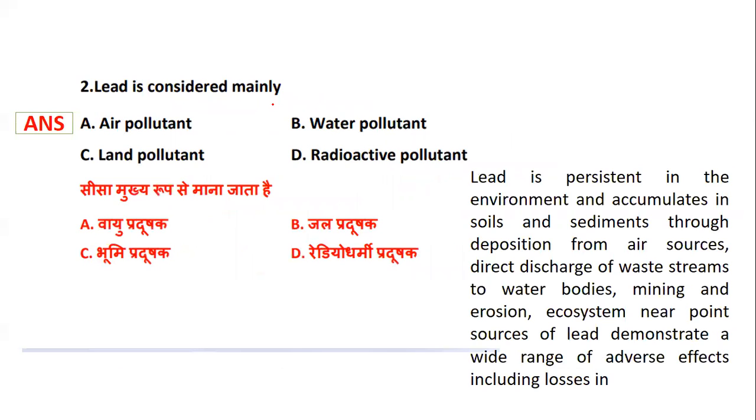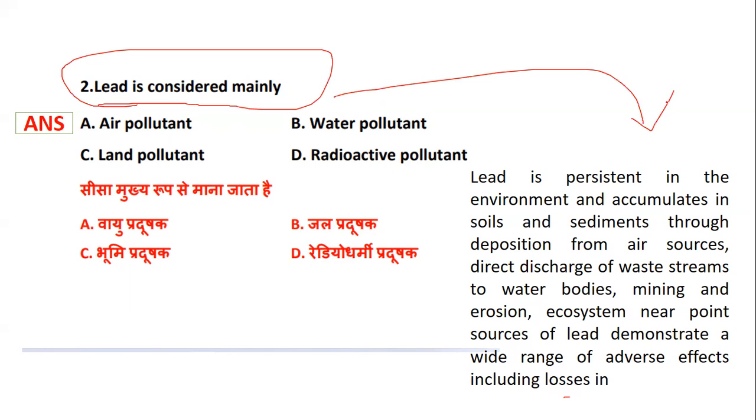Let's understand: lead is persistent in the environment and accumulates in the soil and sediment through deposition from air sources, direct discharge of waste streams to water bodies, mining and erosion. Ecosystems near point sources of lead demonstrate a wide range of adverse effects. Here we are talking about which type of pollutant lead is, and how it leads to air pollution is explained.